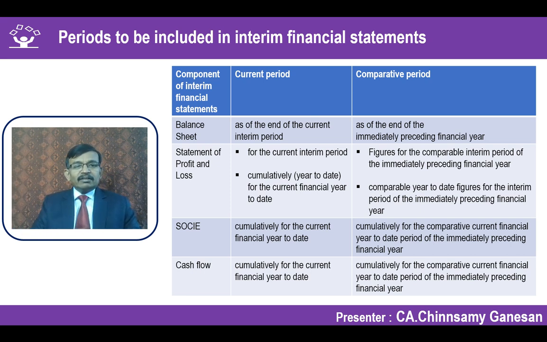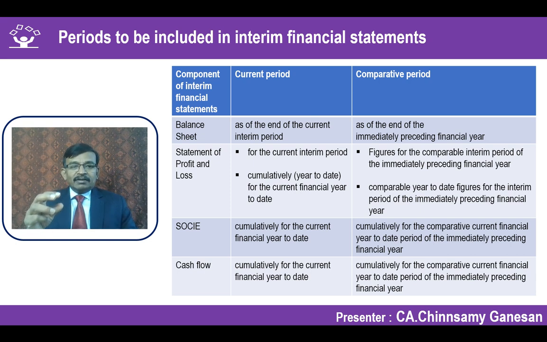What happens with respect to the statement of profit and loss account? So interim current period you have to give, assuming that we are in September 2019, we have to give for the quarter ending September 2019, and we should also give the cumulative year to date from 1st April to 30th September for the current reporting period.